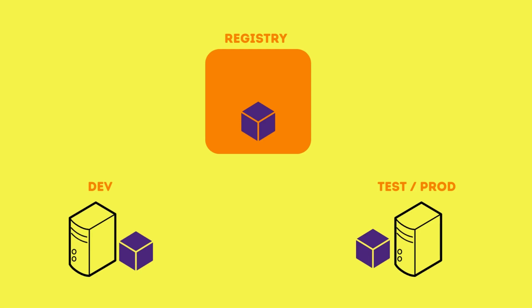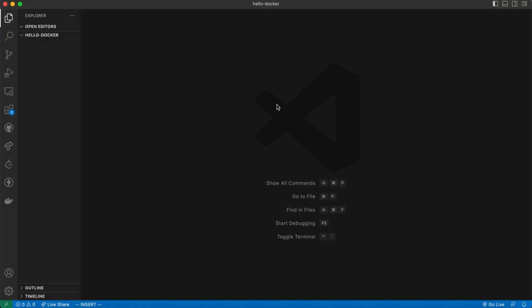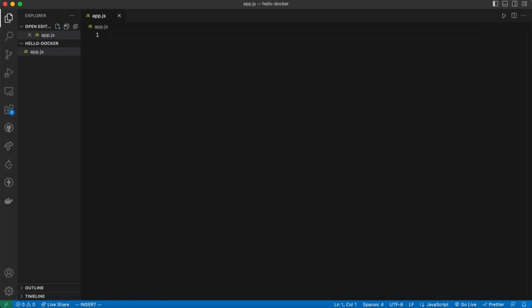Now we are going to see the implementation of it. I am going to use VS Code as my editor. Here I have created a directory called Hello Docker. Now in this directory I am going to create a file called app.js. In this file I am going to write the simplest JavaScript code, that is console.log hello docker.